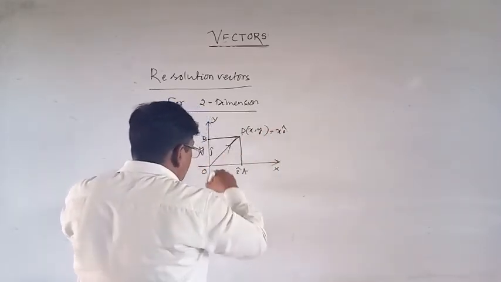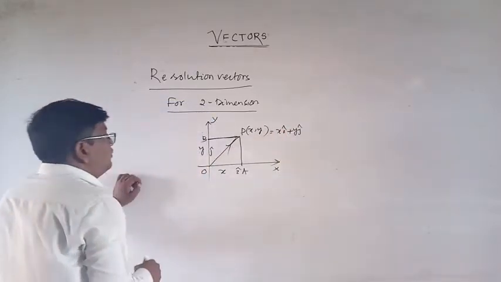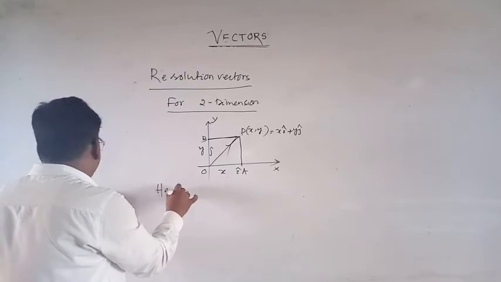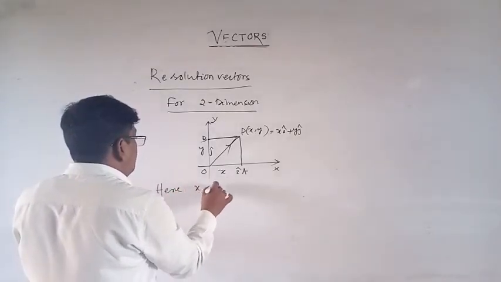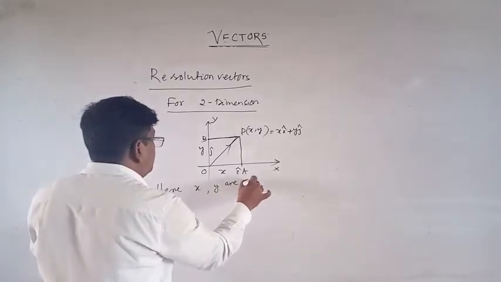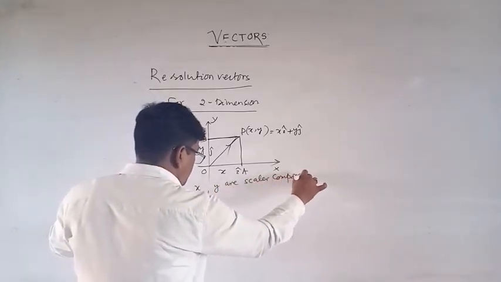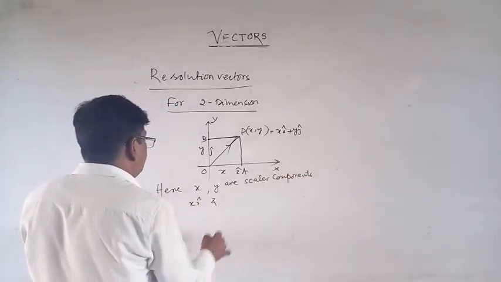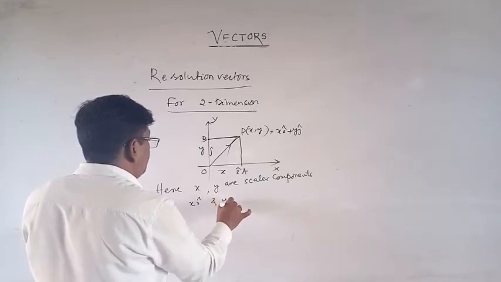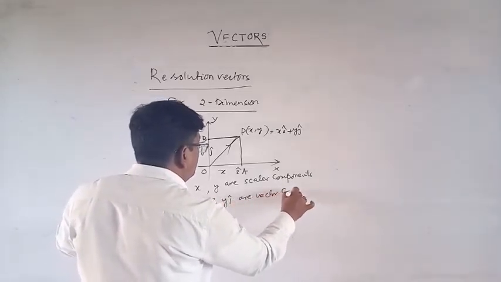OP vector is equal to xi cap plus yj cap. Here x and y are scalar components, and xi cap and yj cap are vector components.